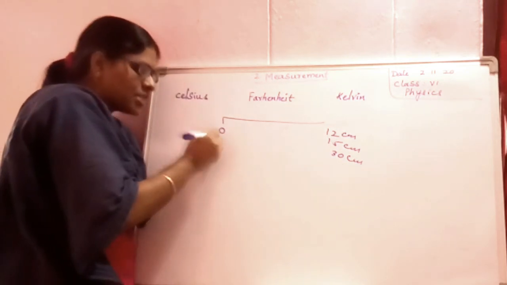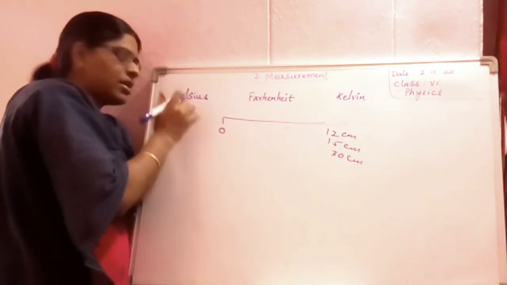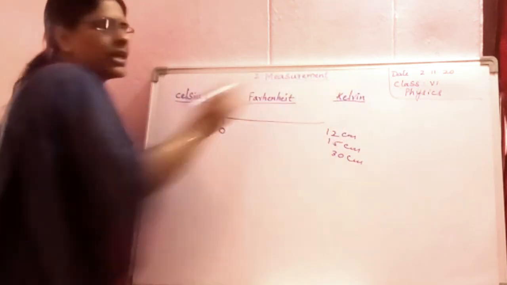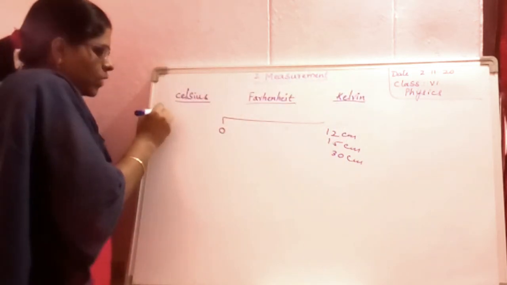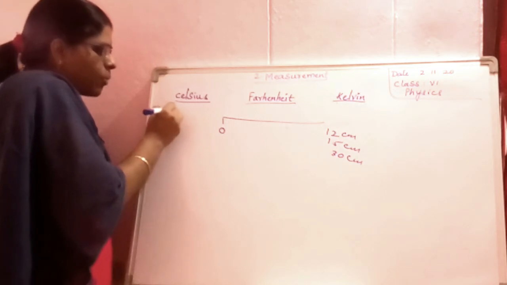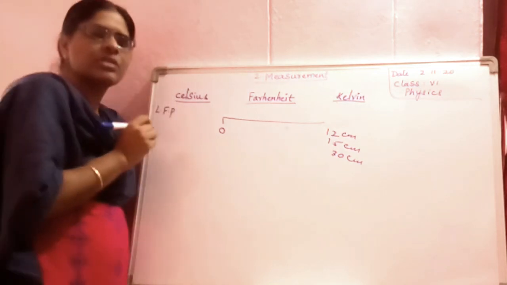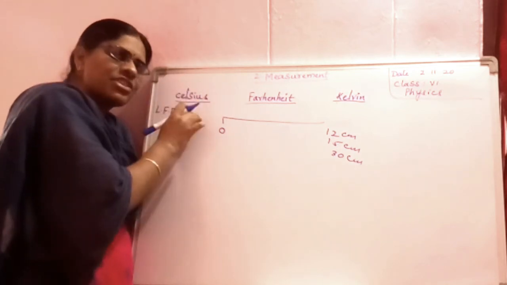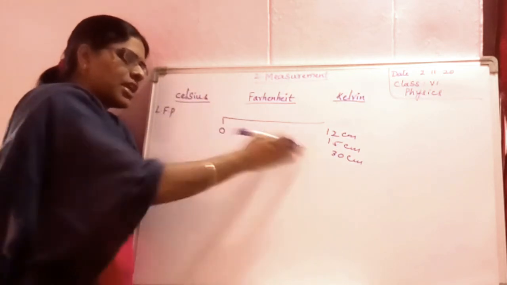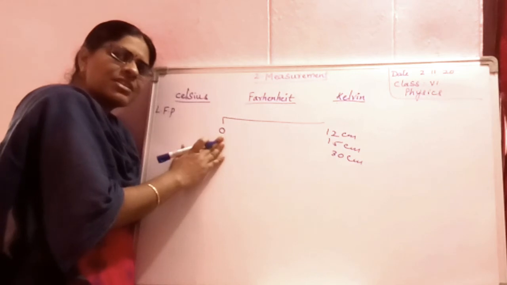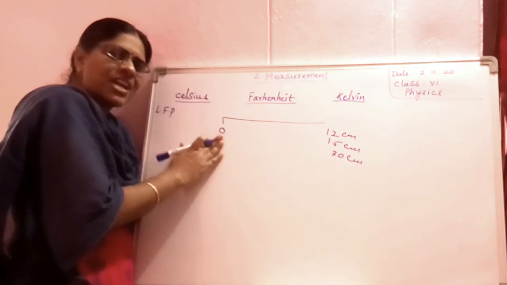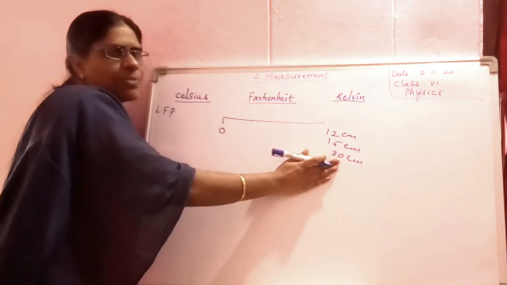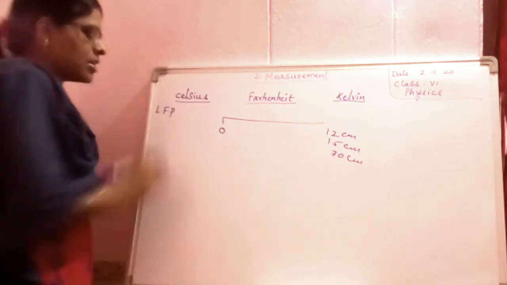The least one here in the Celsius or a Fahrenheit or a Kelvin, lower fixed point we will call. The least point that can be measured with this Celsius scale. As with the scale we can measure the least value as 0. Starting from 0 we can measure. The highest is up to 30 centimeters.